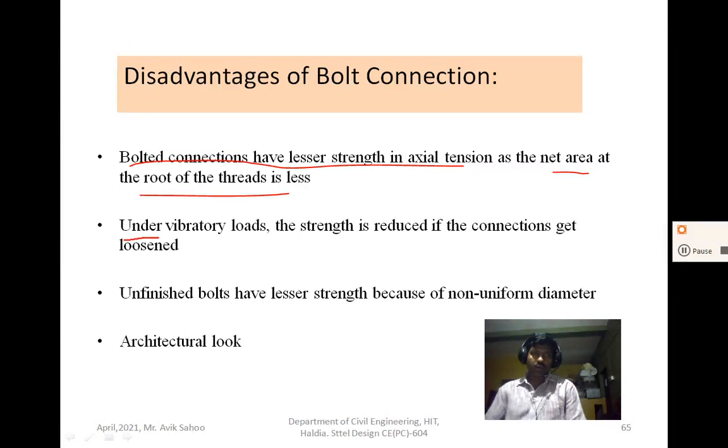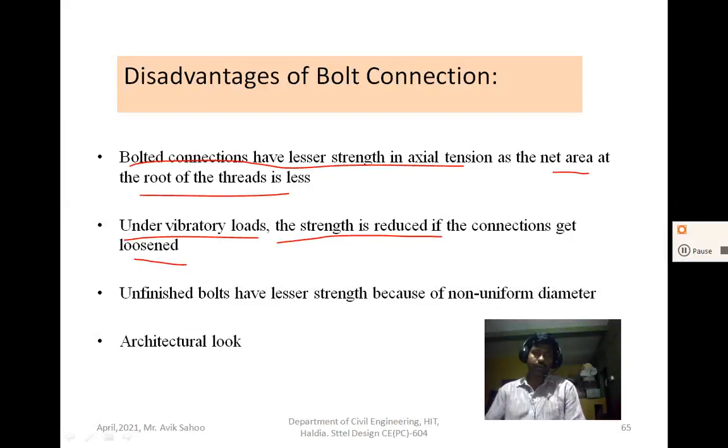Another point is under vibratory loads. Due to vibration in bridge structures, caused by vehicle loads, the strength is reduced if the connection gets loosened. If the connection is loosened, the strength is also reduced.